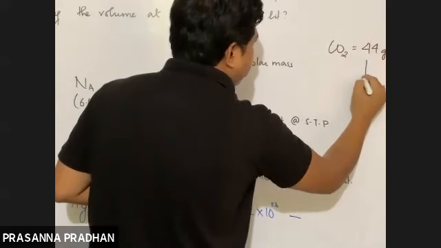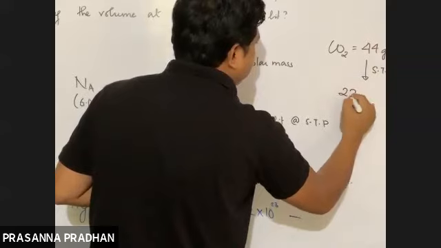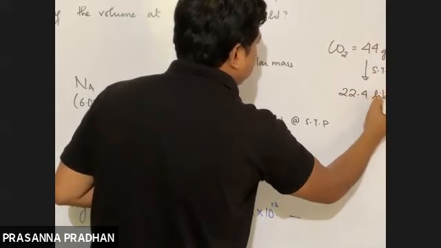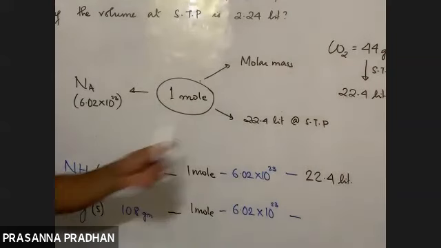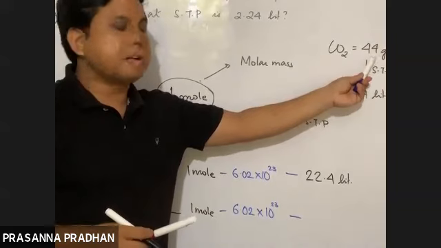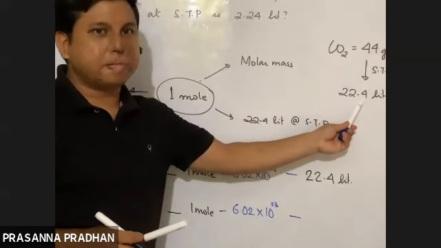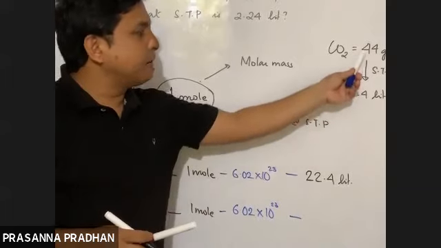So 44 gram of carbon dioxide at STP occupies a volume of 22.4 liters. So this is the concept you should develop, right? The molar mass of carbon dioxide is 44. This is equal to 1 mole. So 1 mole occupies a volume of how much? 22.4 liters.